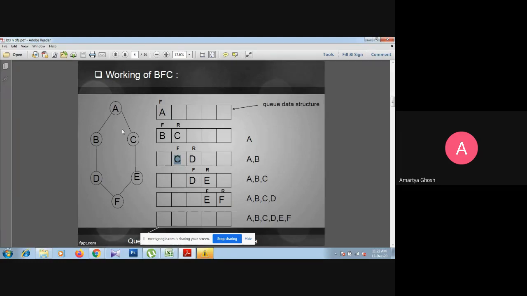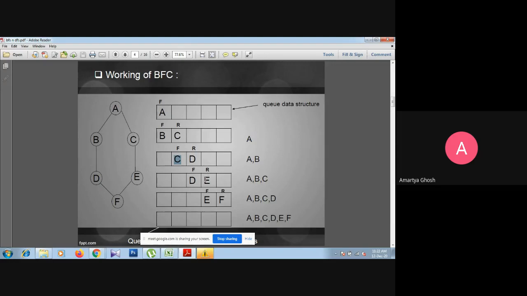So from C we can move to A, and that is already visited, so ignore this. Then the new element E, which is not visited, should be inserted into the queue. But before insertion, we have to delete from the queue. After deletion, the front will increment and come to the position of D, where D is here, and at the same time E will be inserted and the rear will come to the position where E is stored.